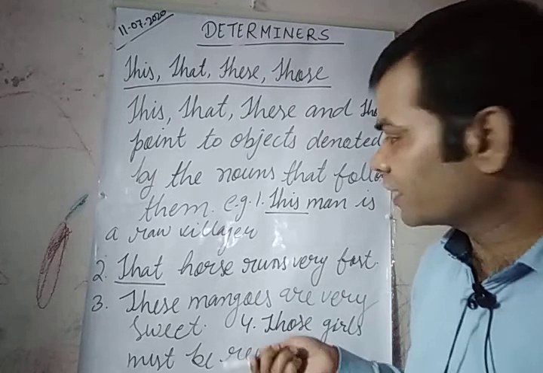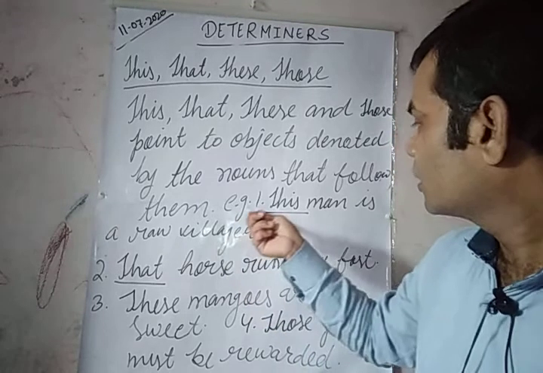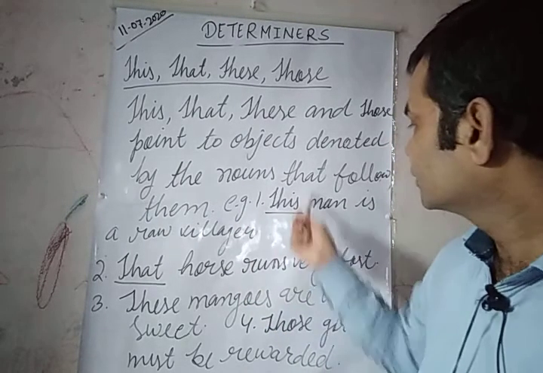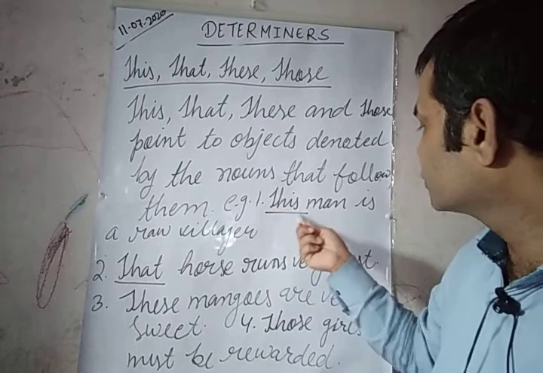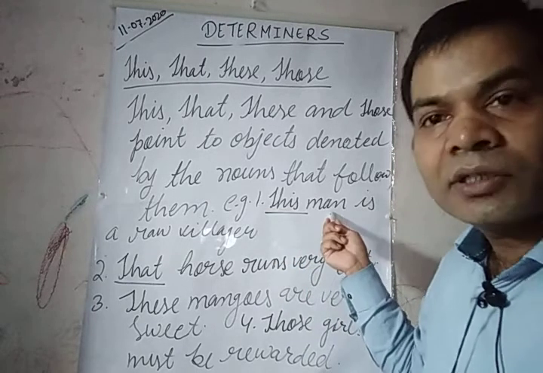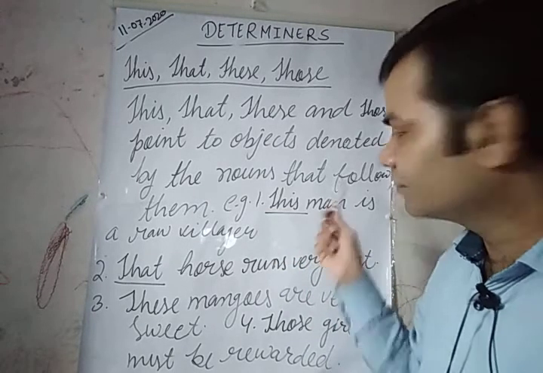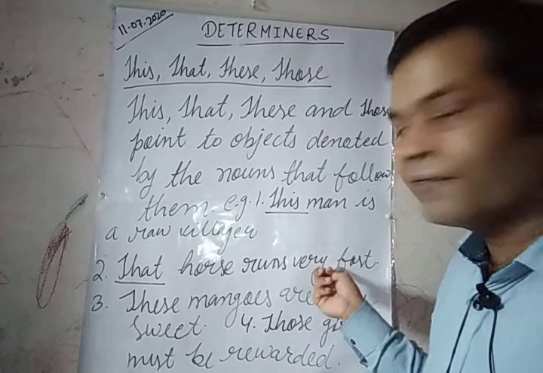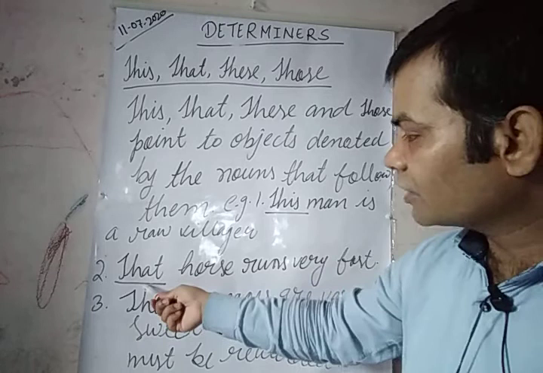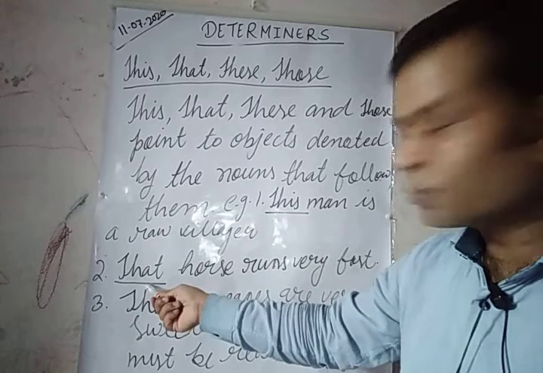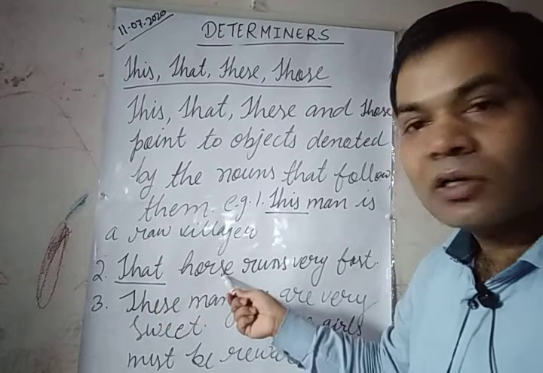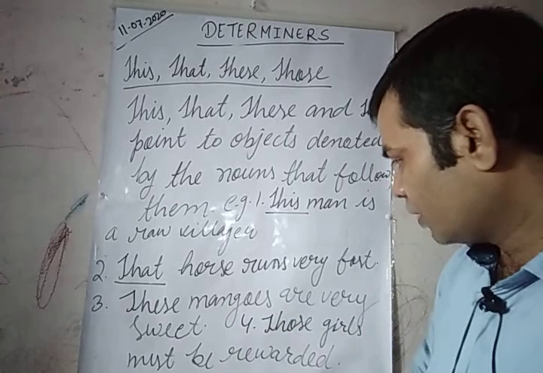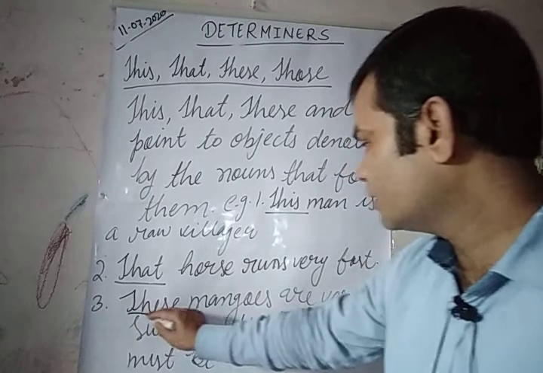Let us go through the examples. This man is a rude villager. In "this man", "this" has been used to point out the noun man. That horse runs very fast. "That" has been used to point out the noun horse. These, I have forgotten to underline it, let me underline.